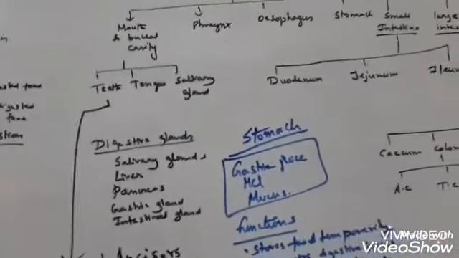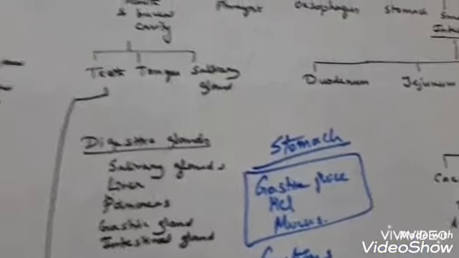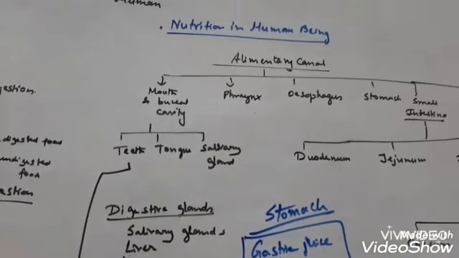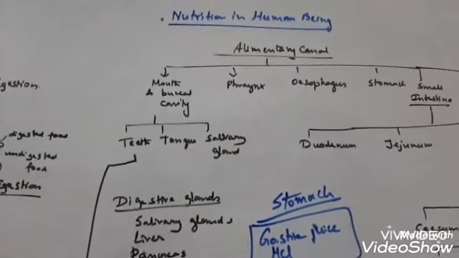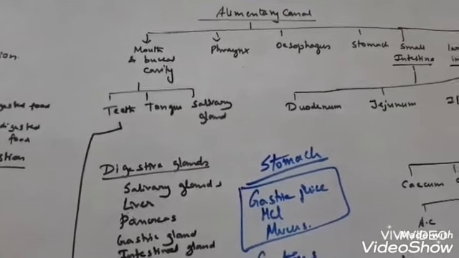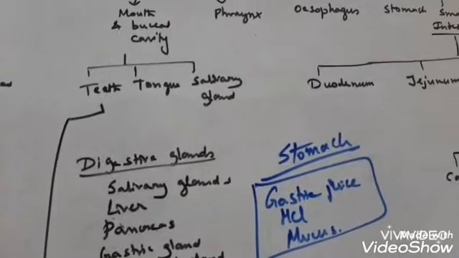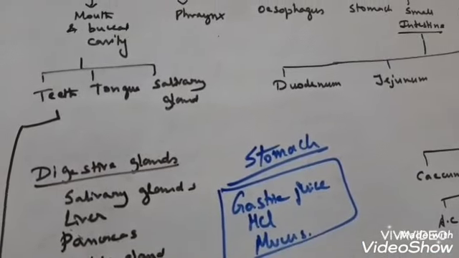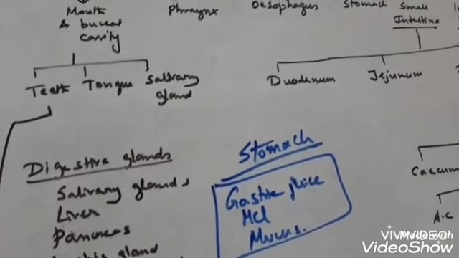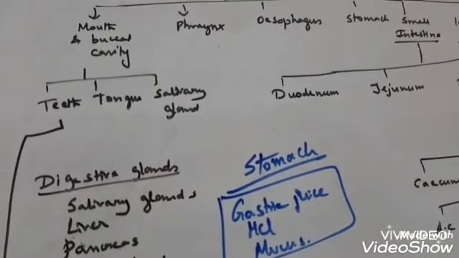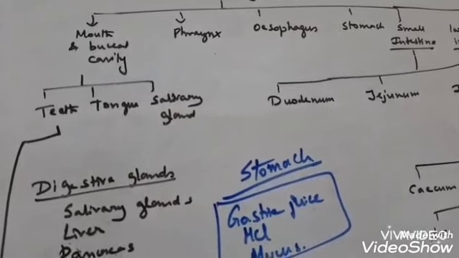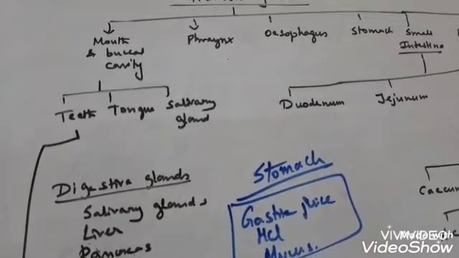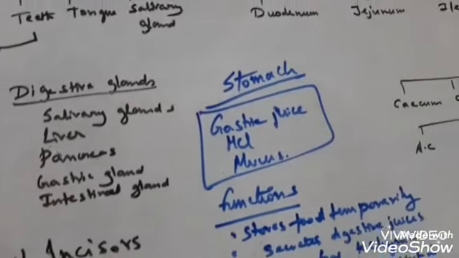So you see, I told you that the stomach contains gastric juice that helps in digestion of food. It contains hydrochloric acid, which maintains the acidic pH for the function of pepsin, the enzyme that digests protein, that is a proteolytic enzyme, and the mucus that helps to protect the stomach wall from the corrosion of the hydrochloric acid. Now let's have a glance at the functions of the stomach.